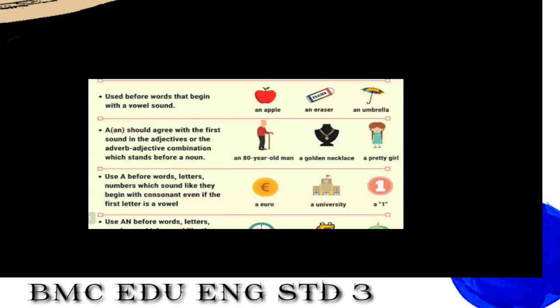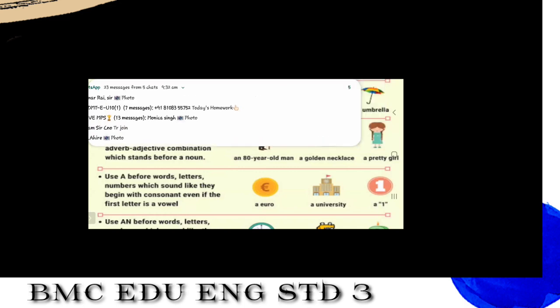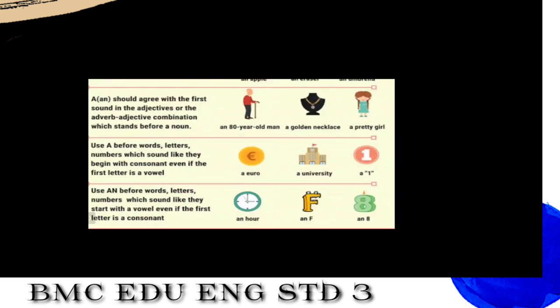When we pronounce the word euro, we pronounce it like university, U, Y-O-U. So we pronounce it like Y. The sound comes out like Y, and that is why we use a here instead of an. Yes, we have given you a university also.